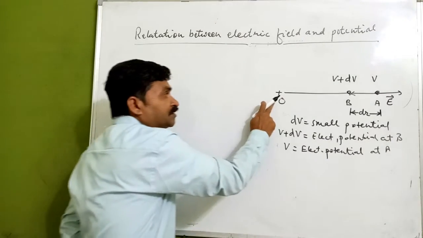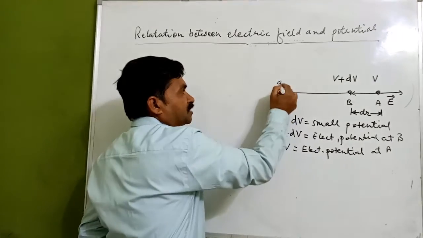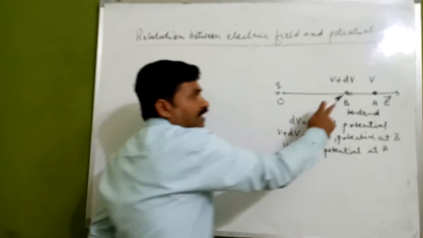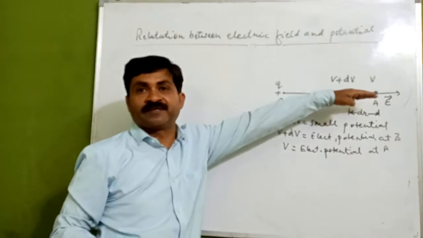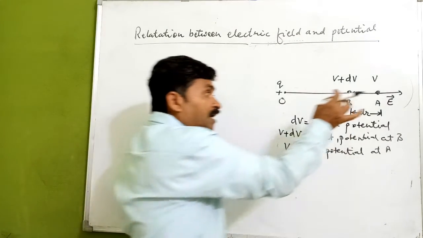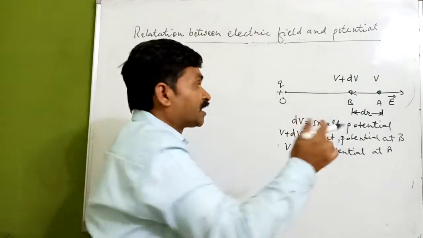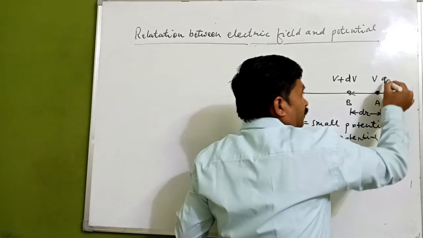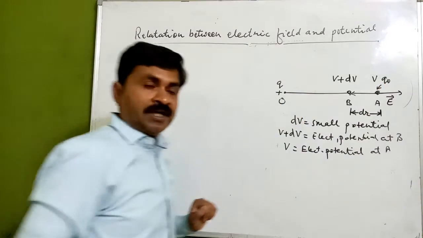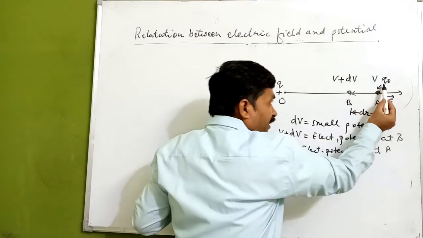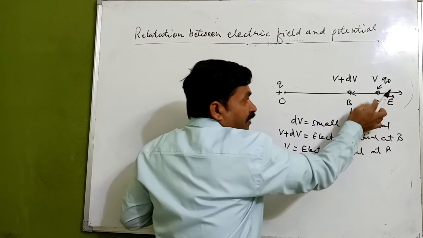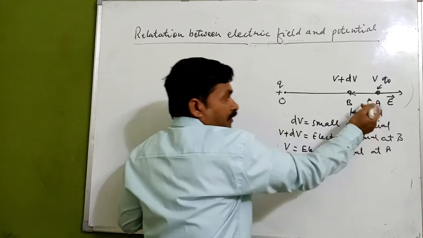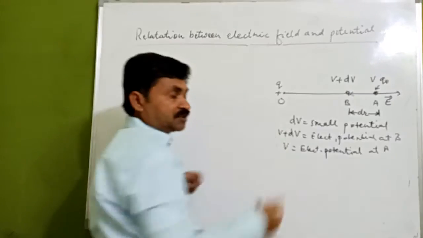Now if there is a positive charge, say it is Q, then definitely there will be an electric field and its direction will be there. Now we are taking a Q0 charge over here, a test charge, and we want to bring this charge from A to B, through a very small distance dr in this direction.